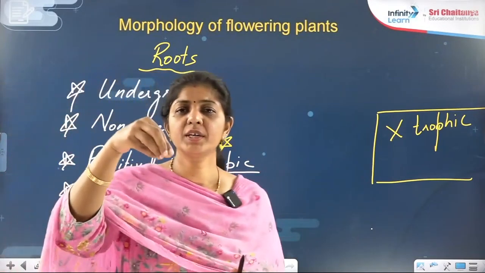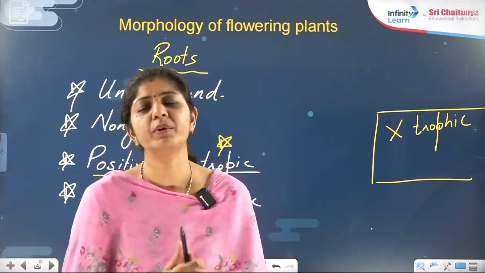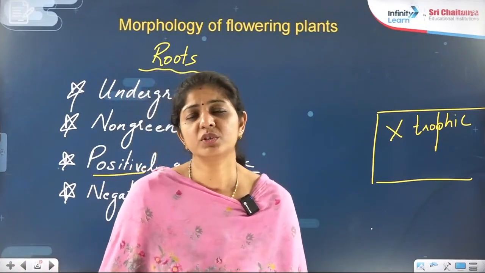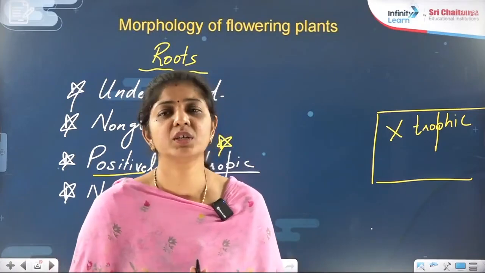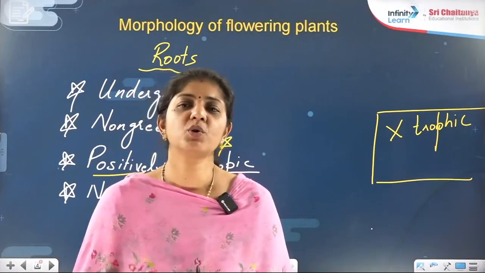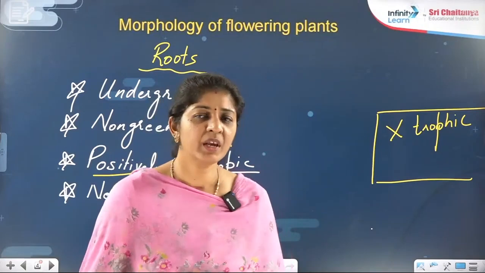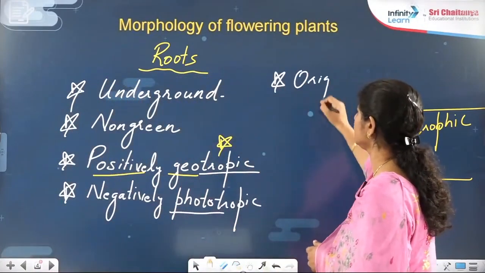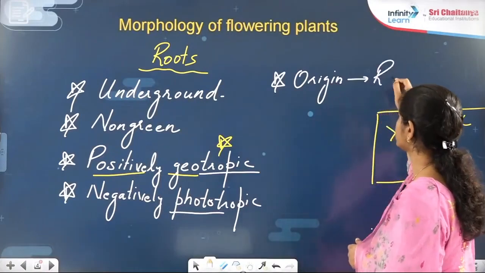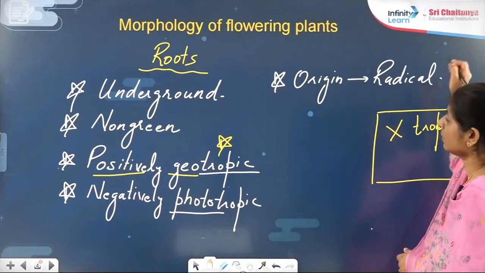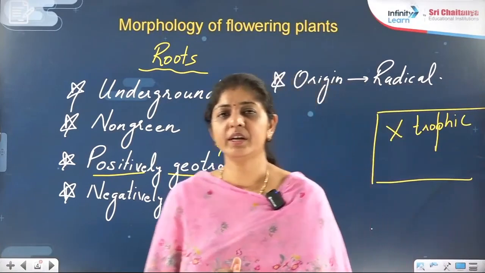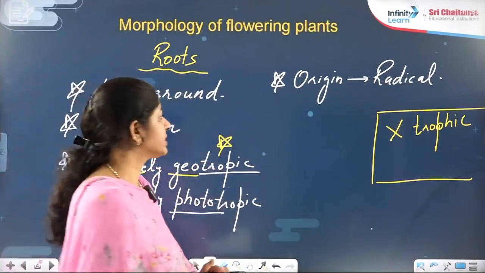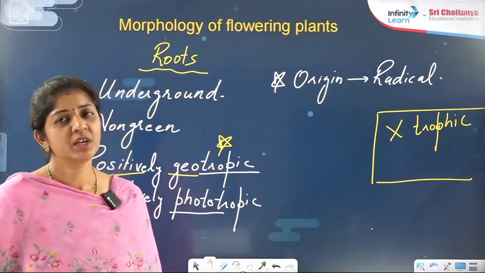When you are sowing a seed in the ground, giving it a proper environment, the thing that comes out is the shoot system, and in a seedling, what grows down is the root system. But the root system originates from which part of the seed? Can I say its origin is from the radicle part, right? R for radicle, R for root. So the radicle part is going to be its origin.